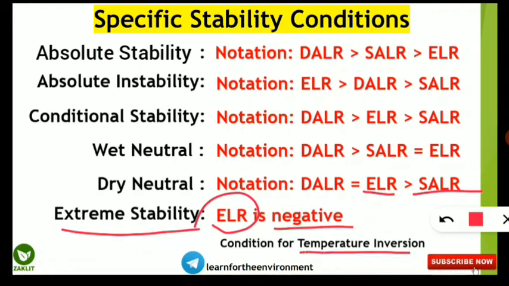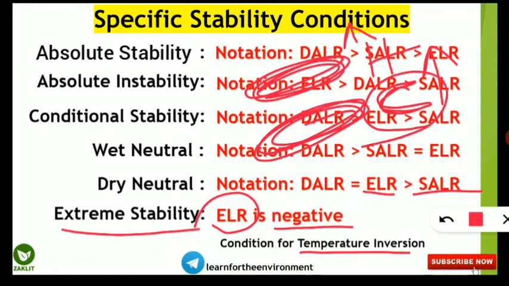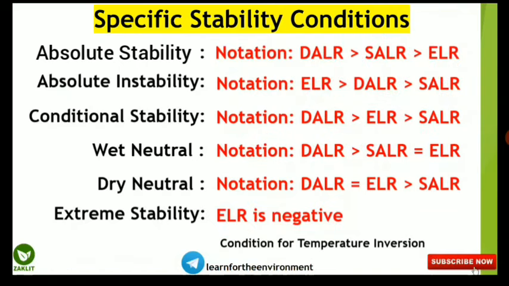So inversion is the situation in which the pollution is very least. Why? Because the above part of the atmosphere will be hot, higher temperature, and the below part of the atmosphere will be cooler. So as a result, the parcel of air, that means the parcel of air pollutant we are talking about, will not move upward, because hot air will always move upward, but here in the lower part it is cold, so that's why the polluted air will not go upward. So the condition will be very stable, that is extreme stability condition where ELR is negative. So these 6 are very important.